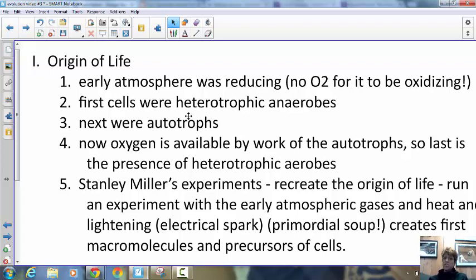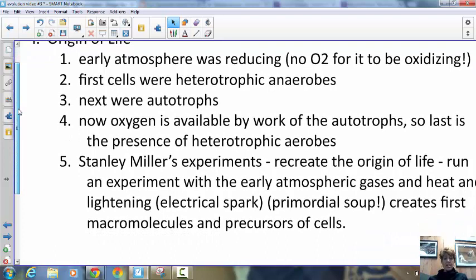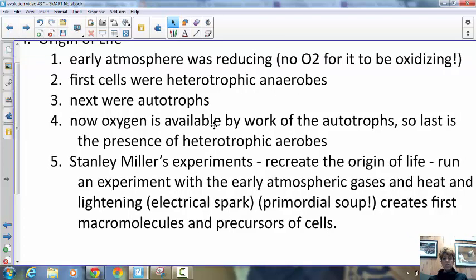The first cells to exist were heterotrophs. They could not make their own food. Instead, they were eaters. And they were anaerobic because there's no oxygen. Next were the autotrophs. So next was the ability to actually use sunlight and create the first oxygen. So now the oxygen is available by the work of the autotrophs. The last type of cell would be the heterotrophs that are aerobic, meaning they use the oxygen.